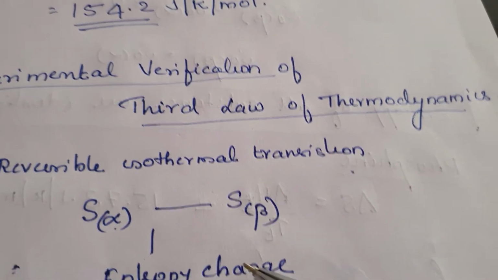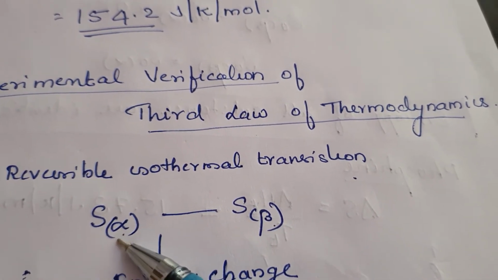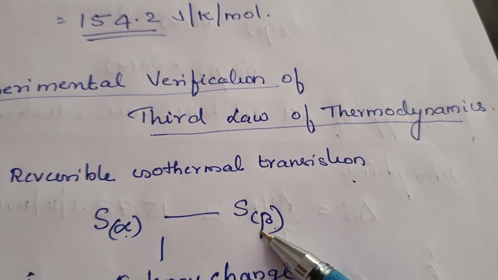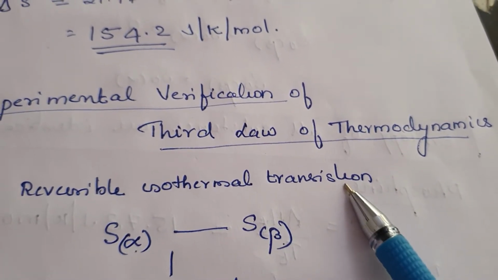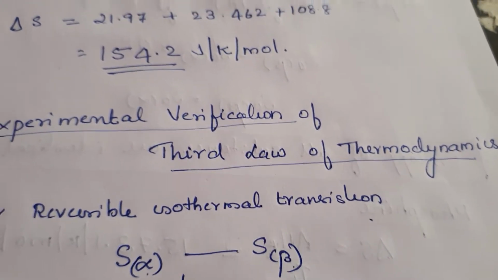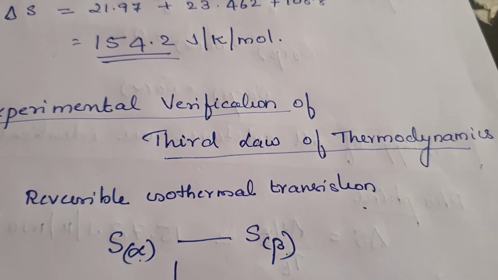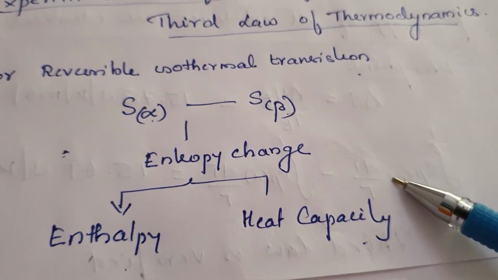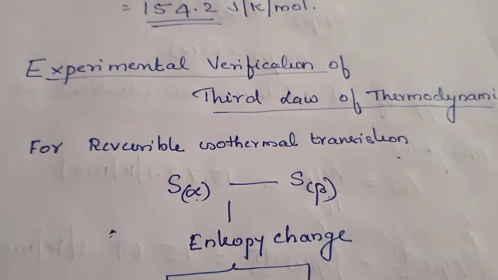For that, we are going to take a transition, that is, a solid in one crystalline form to another crystalline form. Consider that it is a reversible isothermal transition process. Then we make use of the fact that we can calculate entropy using enthalpy and also heat capacity. We will put these expressions in and equate both.